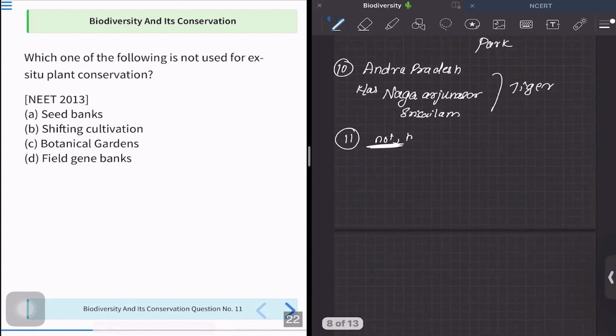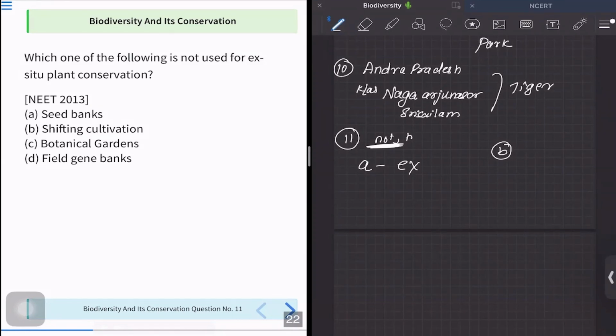So we know that seed banks have involvement of man, so it is definitely ex situ. And second is shifting cultivation. Okay, keep a hold on this. We don't know what is shifting cultivation. So let's move to option C.